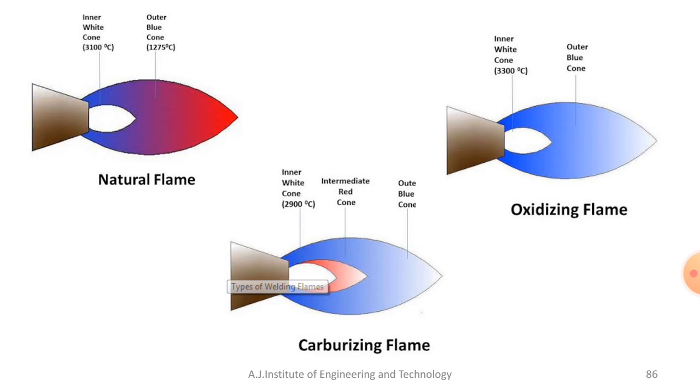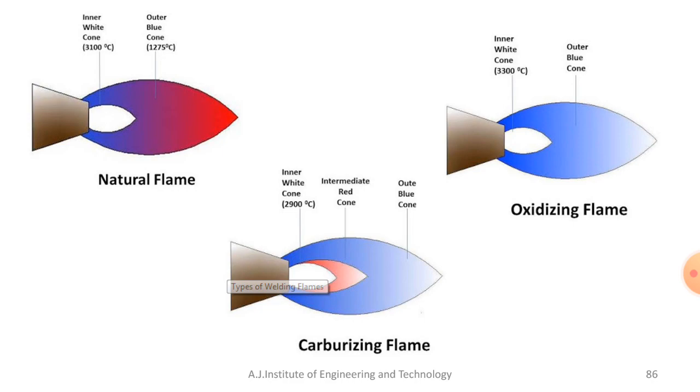That is the main reaction inside the combustion chamber, the reaction between acetylene and oxygen. Then only you will get a lot of heat, and that heat can be used for the joining process.